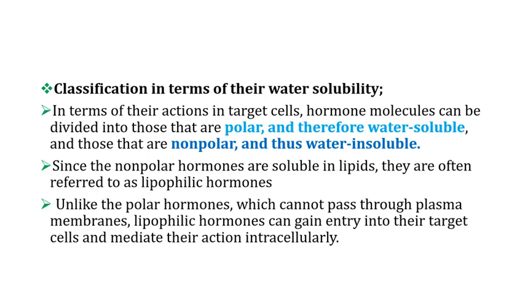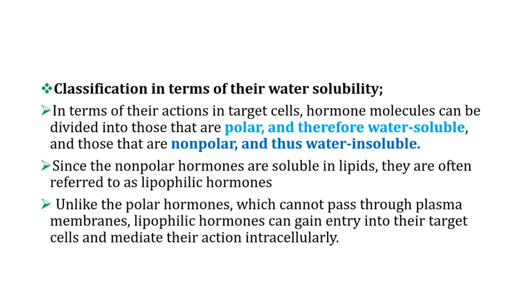Classification based on their water solubility. This is another criterion used to classify hormones. In terms of this criterion, hormones are classified based on whether they are water soluble, which we call polar, or water insoluble, which we call non-polar. Of course, hormones which are water soluble are lipid insoluble.